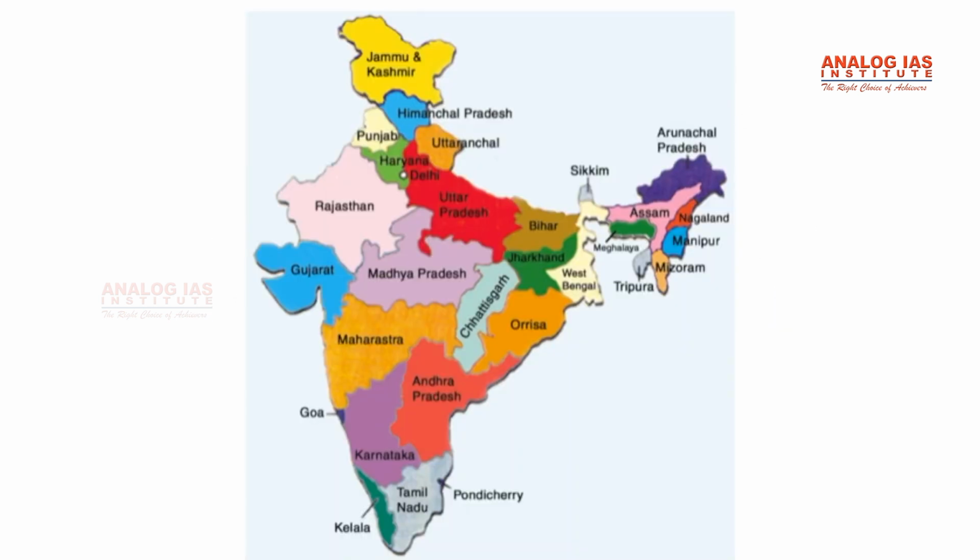Now let us look at a few important and major coal fields of India. There is one in West Bengal called Raniganj. There are Jharia and Bokaro in Jharkhand. There is Singrauli in Madhya Pradesh, and Pench and Kanhan also in Madhya Pradesh. There is Talcher and one more in Orissa, and Singareni down in the south. So these are a few major coal fields of India, and there are certain lignite reserves in Tamil Nadu as well.